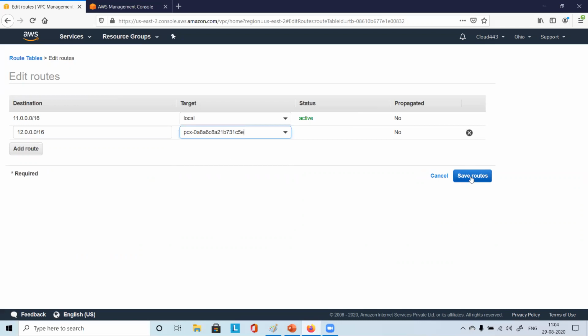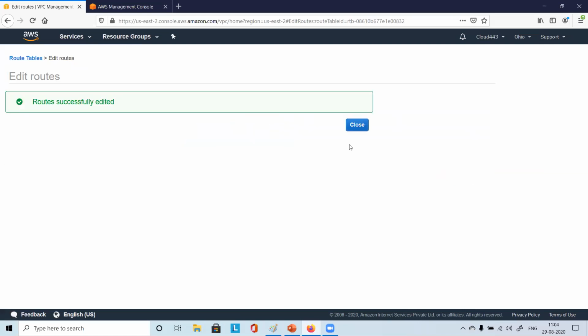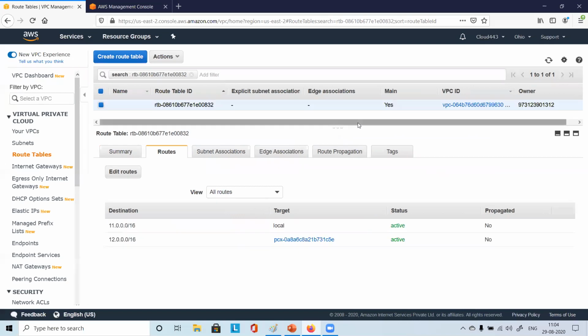Now just click on save routes. Route successfully edited. Say close. Now this has been done for which one? From my VPC2 subnet 1 to the other one, my VPC3.